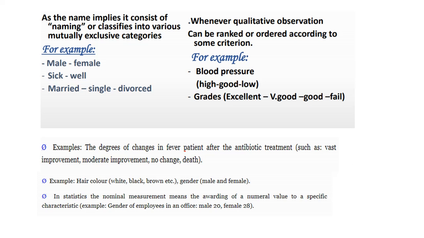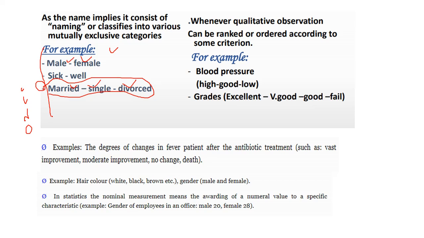Now we can see what is nominal and what is ordinal. As the name implies, nominal data consists of naming or classifying into various mutually exclusive categories. For example, you can take gender. In gender we have male and female. If we take marital status, either married, single, or divorced, these are all nominal data. When you fill in forms for entrance exams or applications, it asks whether you are married, unmarried, divorced, or others. That is nominal data.